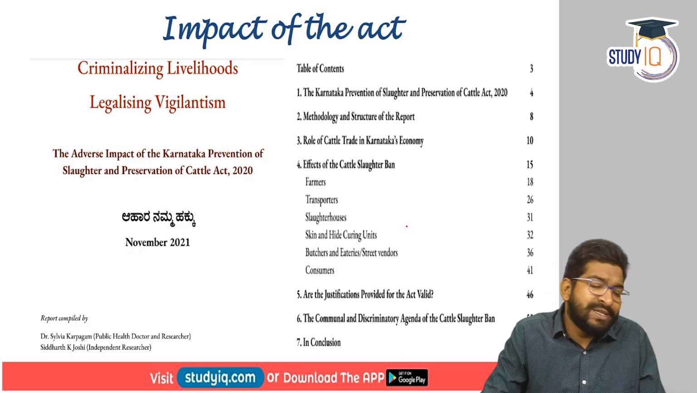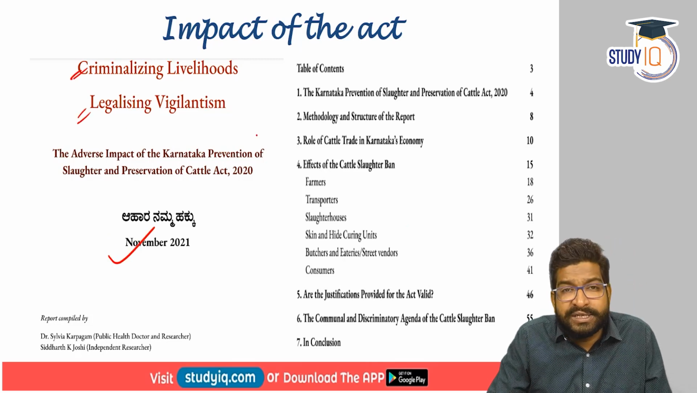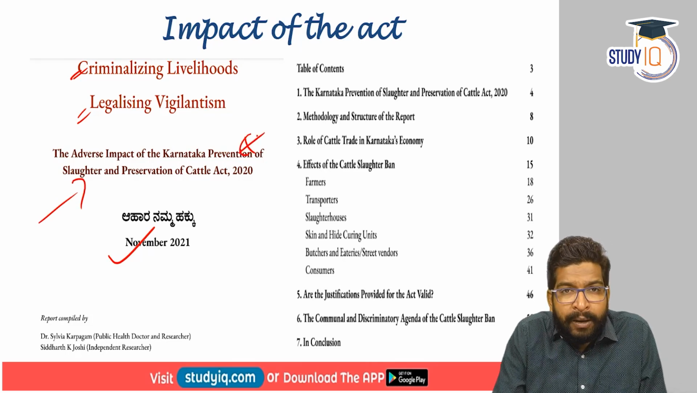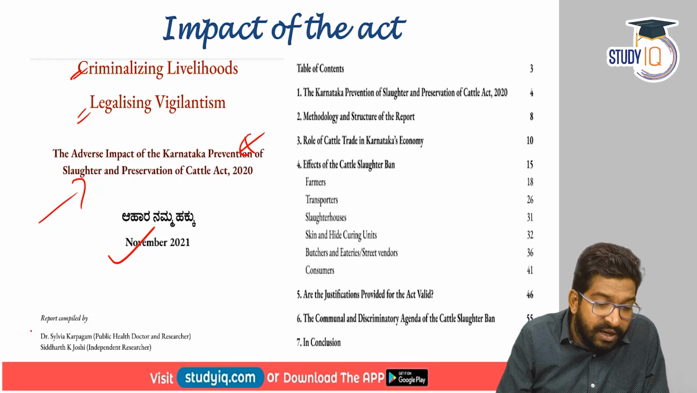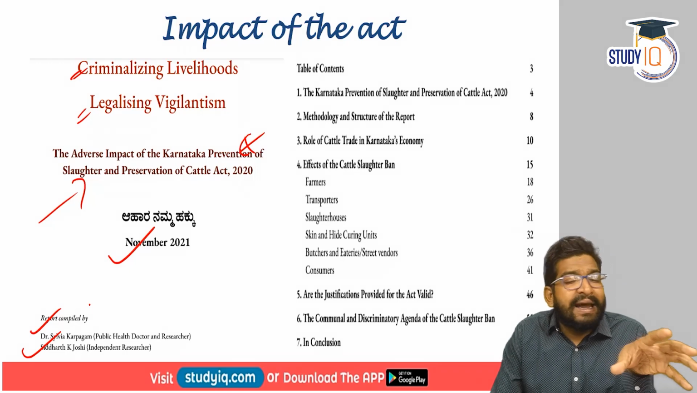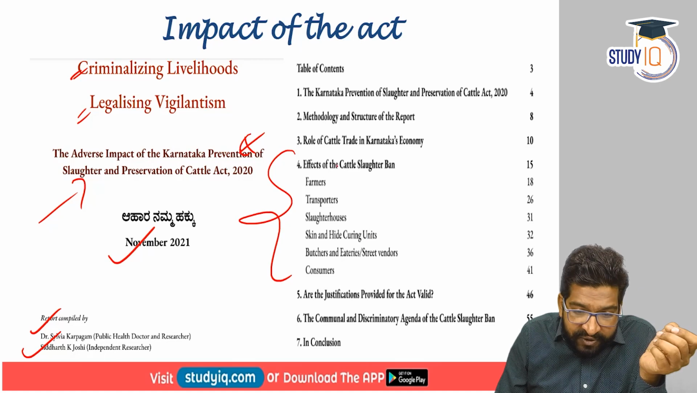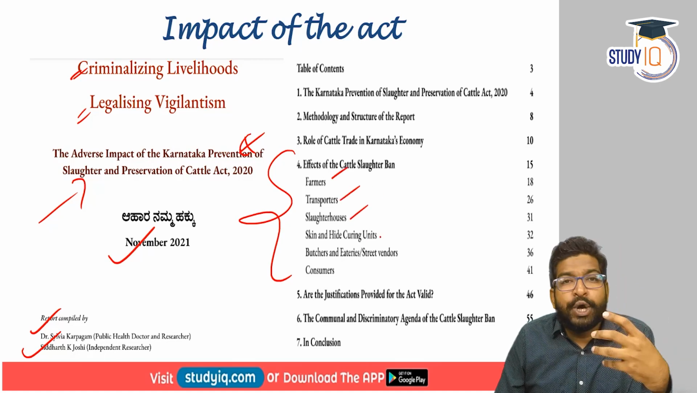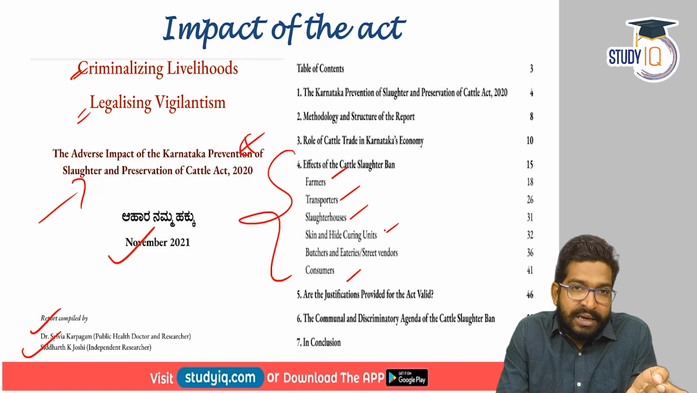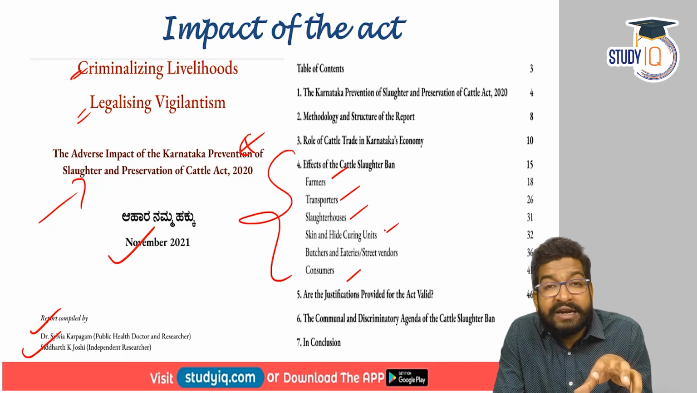There has been a report released in November 2021 which spoke about criminalizing livelihood, legalizing vigilantism, the adverse impact of the Karnataka Prevention of Slaughter and Preservation of Cattle Act 2020. The report was compiled by Dr. Sylvia Karpagam and Siddharth Joshi, independent researchers, and they have highlighted that there have been adverse effects of the cattle slaughter ban on farmers, transporters, slaughterhouses, the tanneries and leather industry, the consumers, the butcheries and the eateries that we have on the streets. So these people have been adversely impacted.